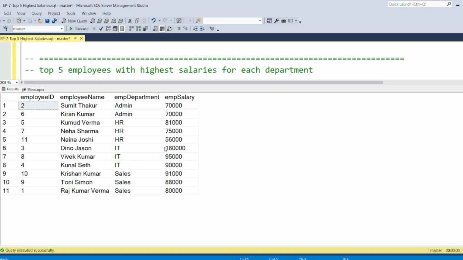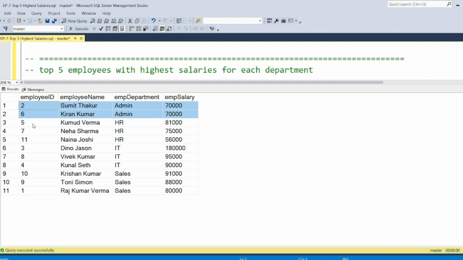You see this shows the top 5 earners from each department. I have the admin department, so Sumit Thakur and Kiran Kumar from the admin department. Since we have very little data, it's not showing all 5 because we have only 2 records here.